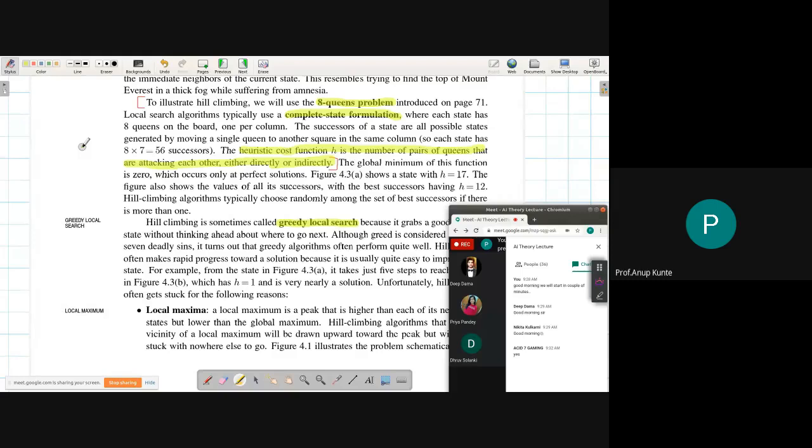Okay, I guess I've given you enough time. Are you able to understand what this says? What do you mean by complete state formulation? What do you mean by the heuristic function which is highlighted over here? Should I move ahead?